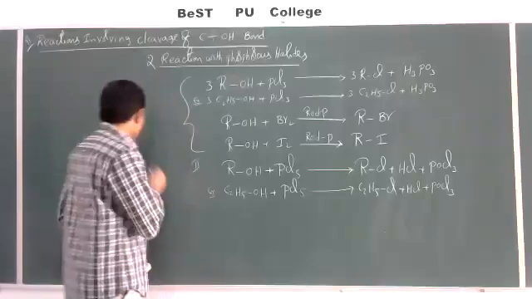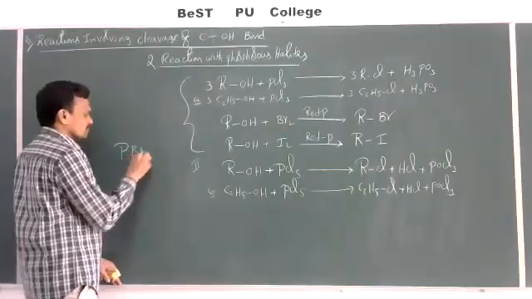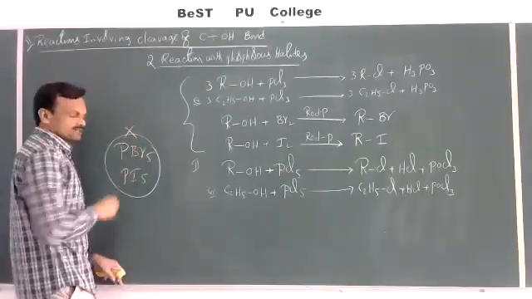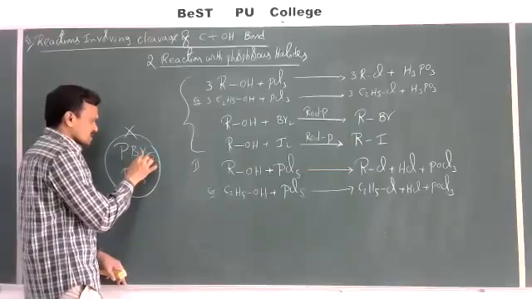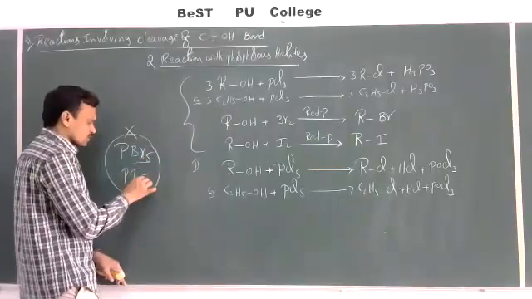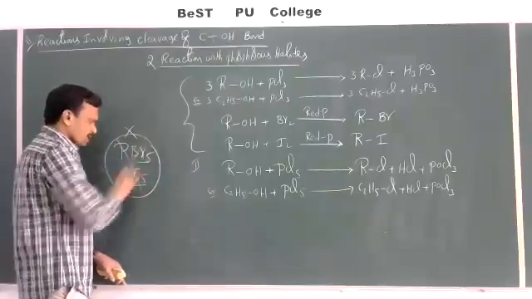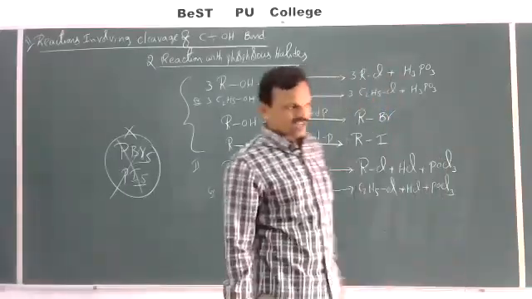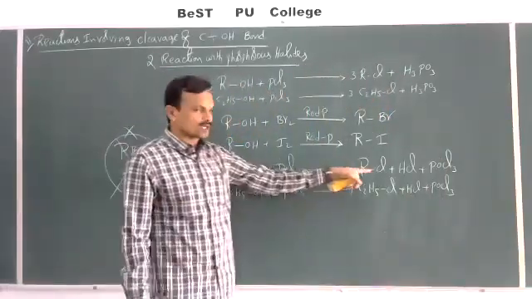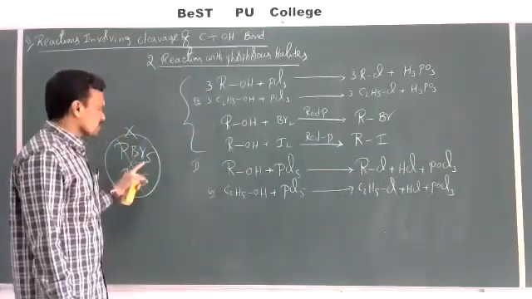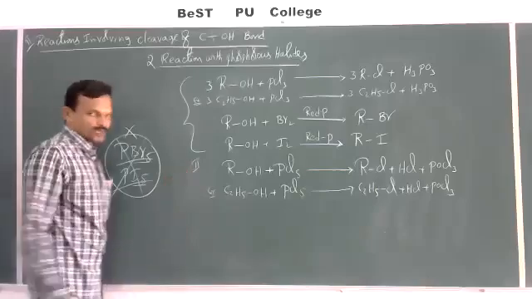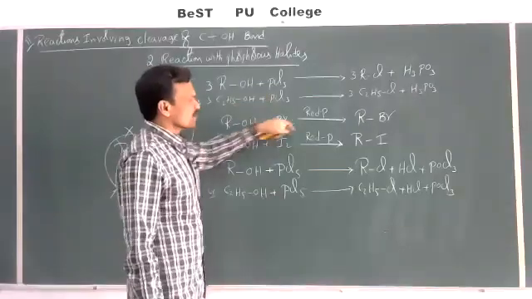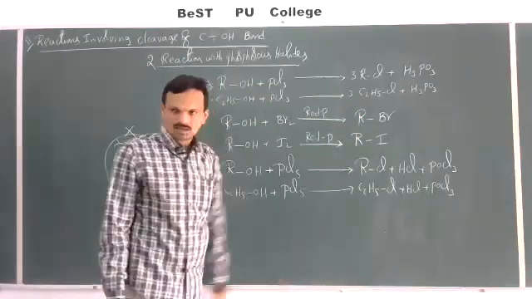And here PBr5 and PI5 do not exist in stable state because of the steric hindrance around phosphorus. The large size of 5 bromine atoms or iodine atoms cannot be held strongly by the phosphorus atom. So with the phosphorus pentahalides, we can prepare only chloroalkanes. Bromoalkanes and iodoalkanes cannot be prepared by the reaction of PBr5 or PI5, which do not exist. Whereas by using trihalides, you can prepare bromoalkanes as well as iodoalkanes.